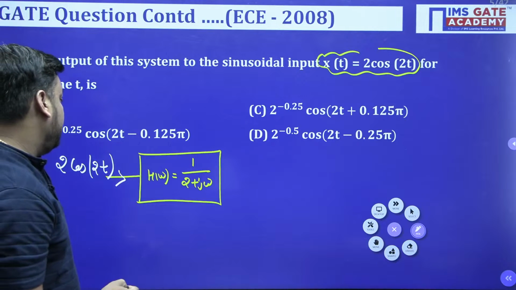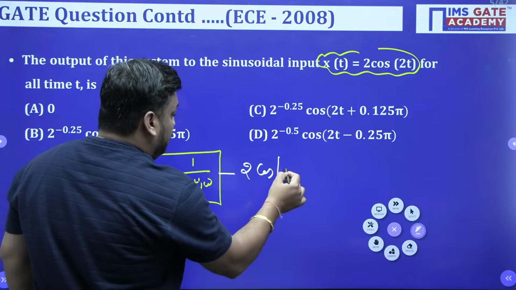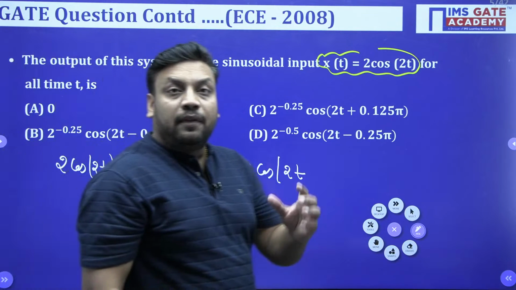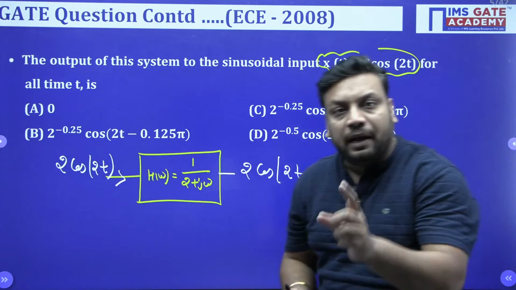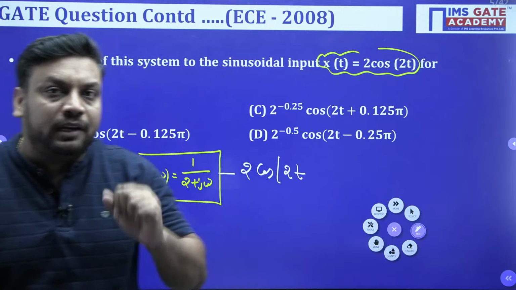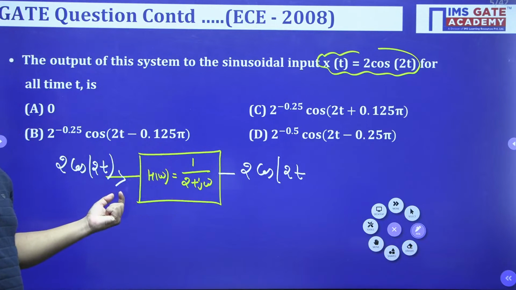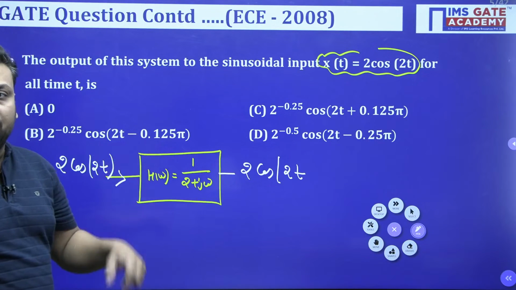If a sinusoidal input is applied to a system, the output will also be sinusoidal but with different magnitude and phase. Its magnitude depends on the magnitude of H(omega) at omega input, and the angle of H(omega) at omega input will give you phi.